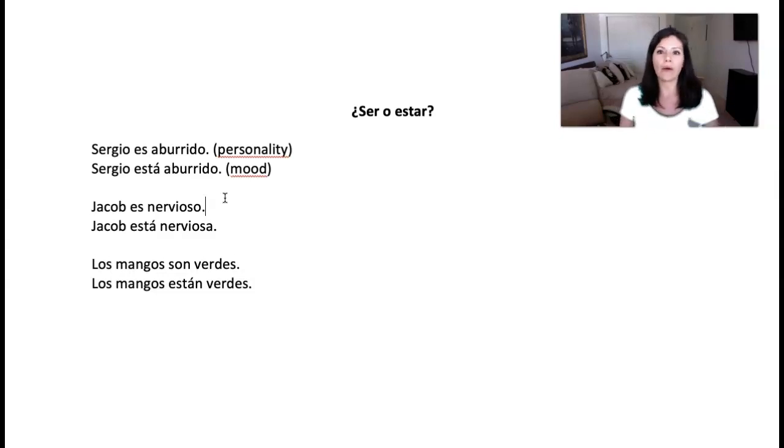So notice how in some adjective use, ser and estar can both be used. That's why it becomes important that we know whether we use ser or estar. I hope this helps you out as you're trying to figure out ser and estar, because this is something that will continue to be used throughout your Spanish language learning course.